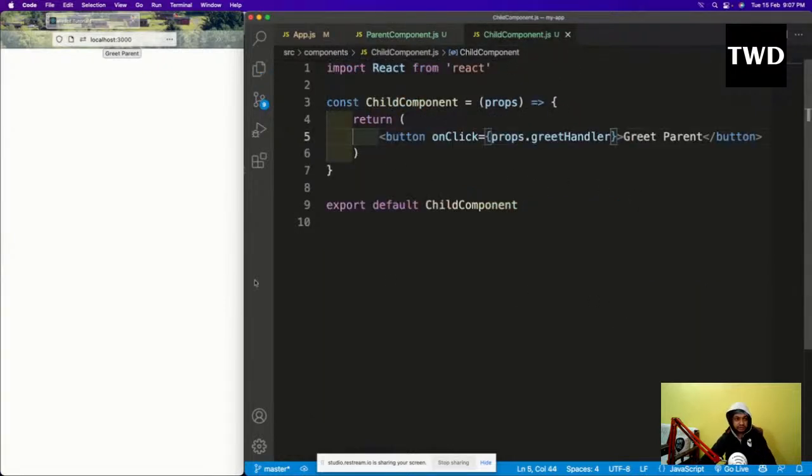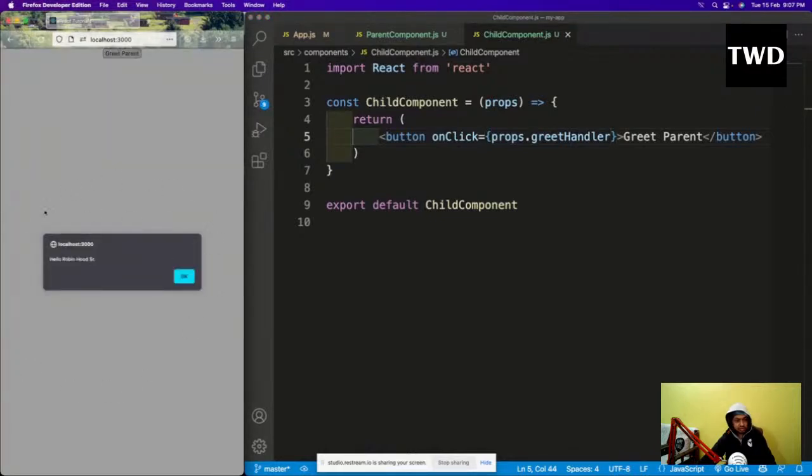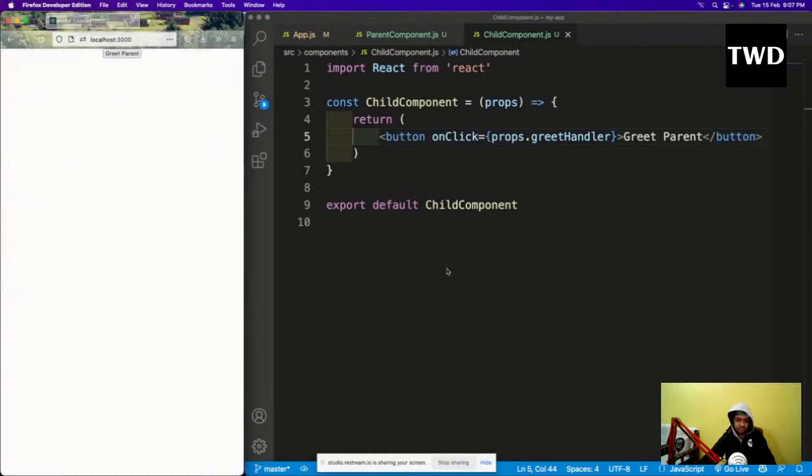Okay, I'll save it. See, now this greet parent button is there. I'll come here and click it, and see: hello Robin Senior. So this is how it is coming. This is known as method as prop. This is how you pass control from a child component to the parent component, in the opposite direction. We're not actually passing the data yet.